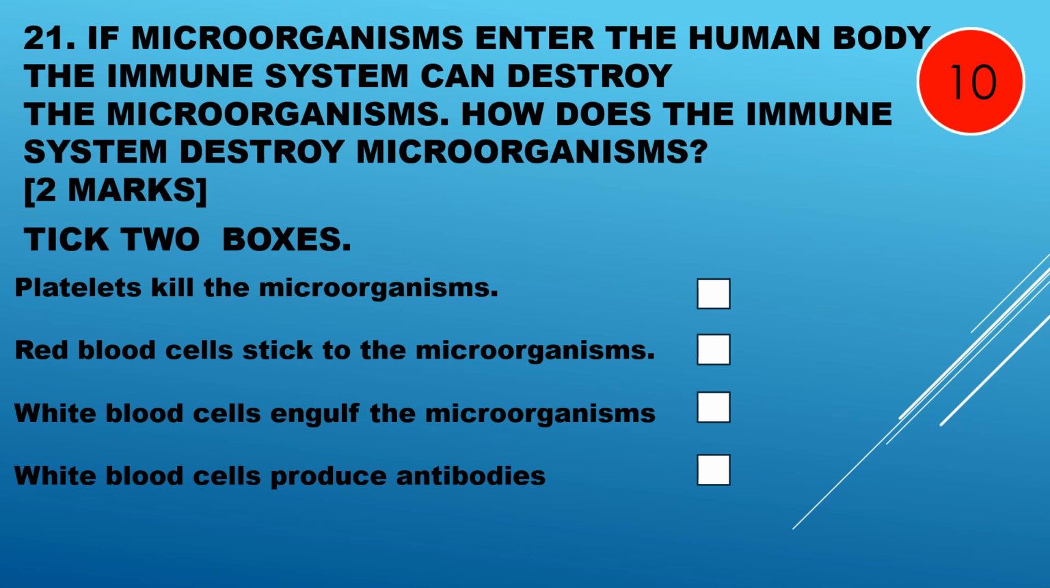Question 21. If microorganisms enter the human body, the immune system can destroy the microorganisms. How does the immune system destroy microorganisms? And we need to select two. The platelets kill the microorganisms, the red blood cells stick to the microorganisms, white blood cells engulf the microorganisms, or white blood cells produce antibodies. White blood cells engulf microorganisms and white blood cells produce antibodies.